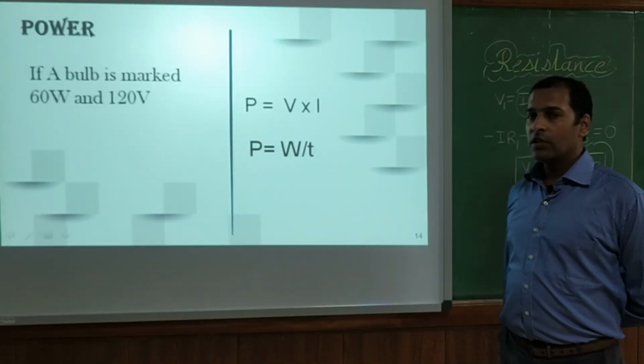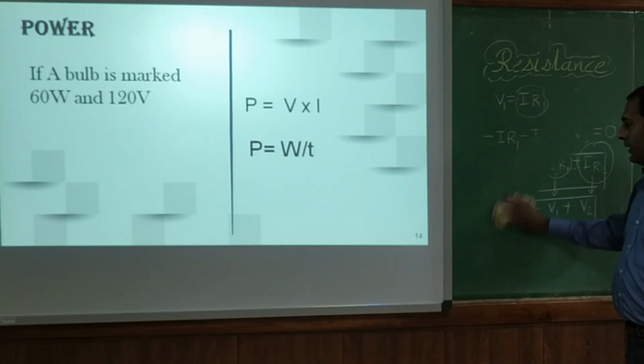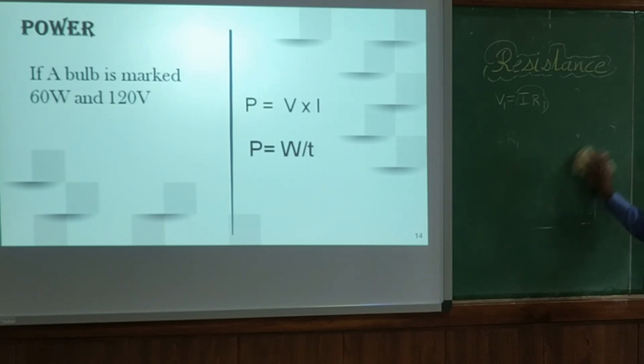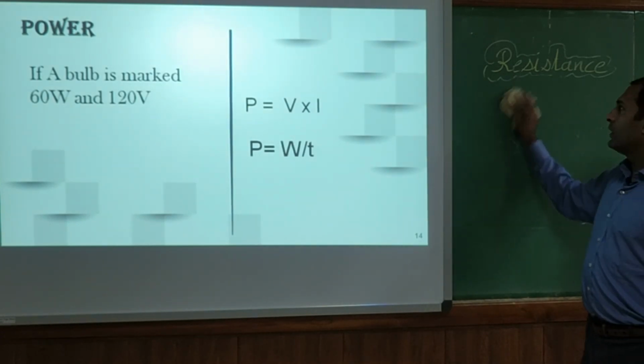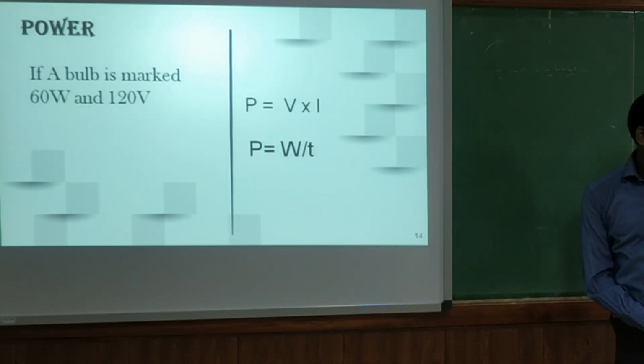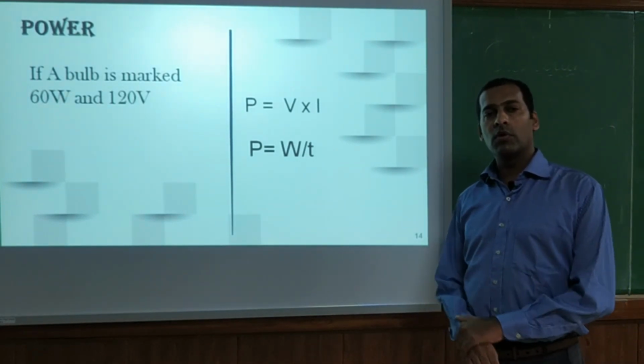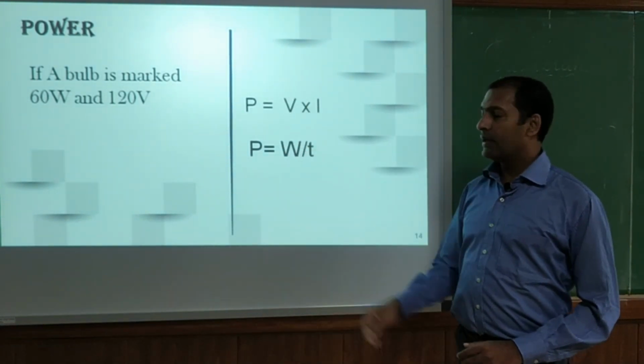Then the next term is power. At home we get an electricity bill. We get current, we get voltage, so we get the bill. How? If we consume a larger amount of current, we get a larger bill. So how do they calculate the bills? They calculate the power in terms of watt. The unit of power is watt.